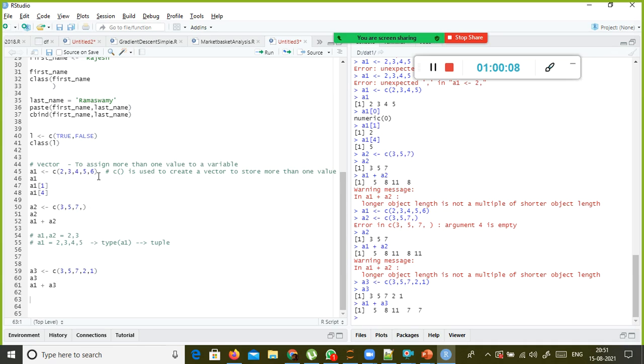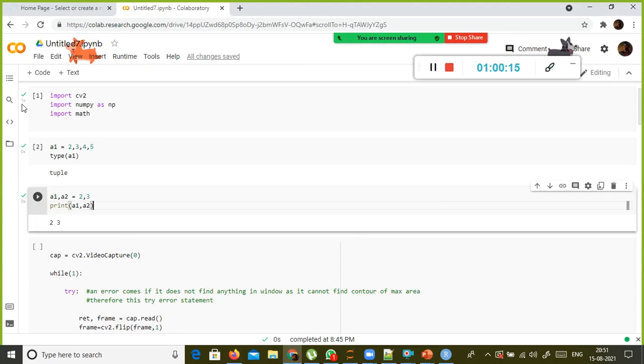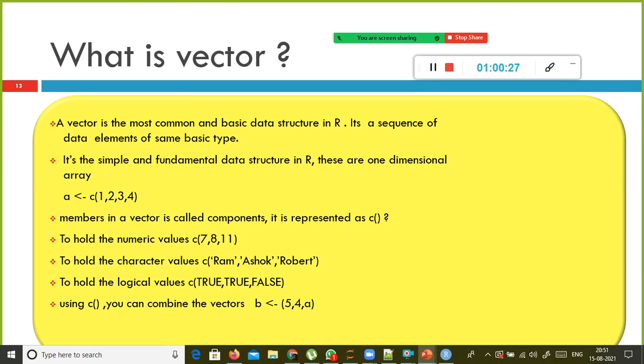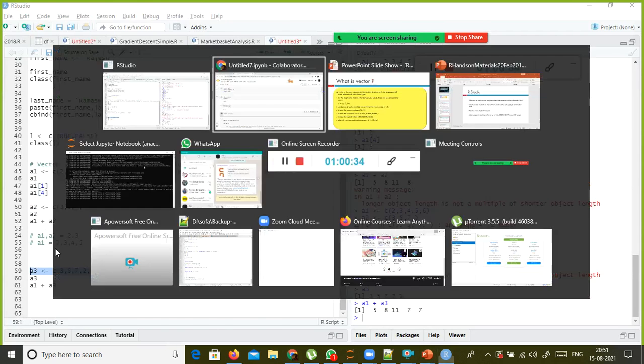For example, let us compare. I am going to say a1 is equivalent to this one, and a3 to that one.